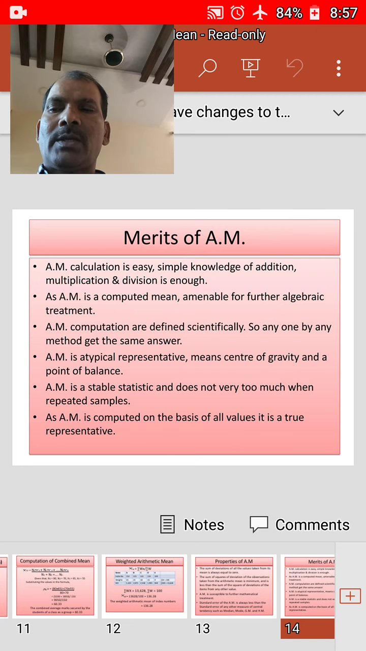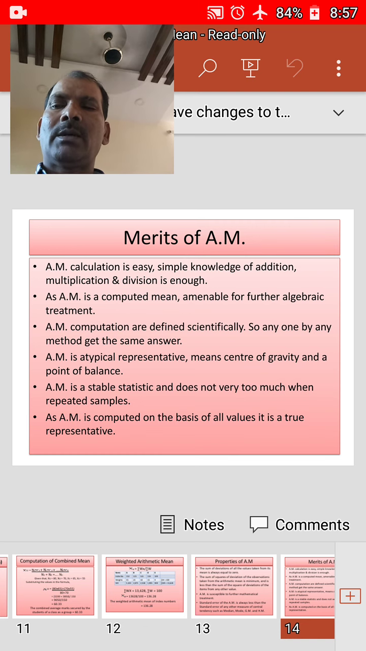Merits or advantages, we can call them. Computation of arithmetic mean is easy as it does not involve any tedious mathematical calculations. Simple mathematical knowledge of addition, multiplication and division is enough for computing the arithmetic mean, and the arithmetic mean is a computed mean, hence it is amenable for further algebraic treatment.